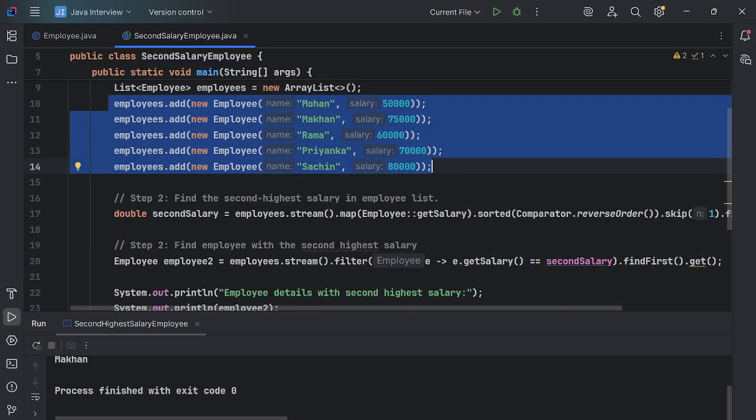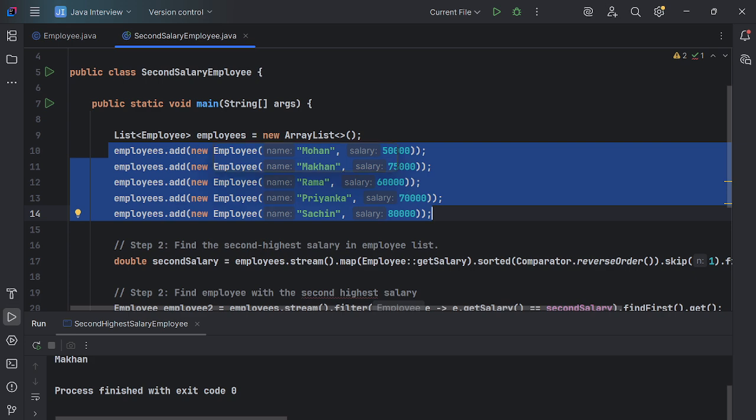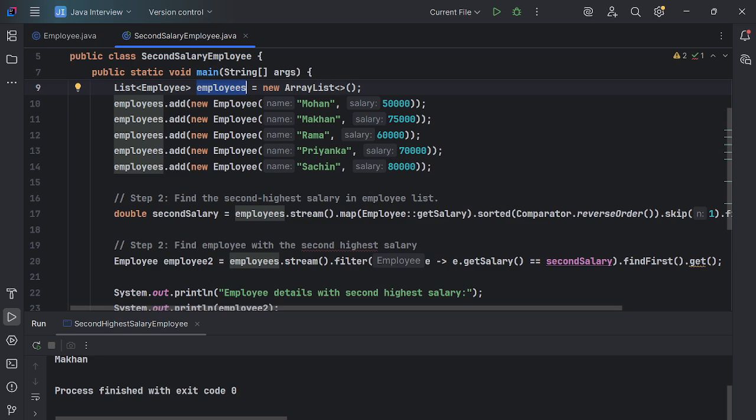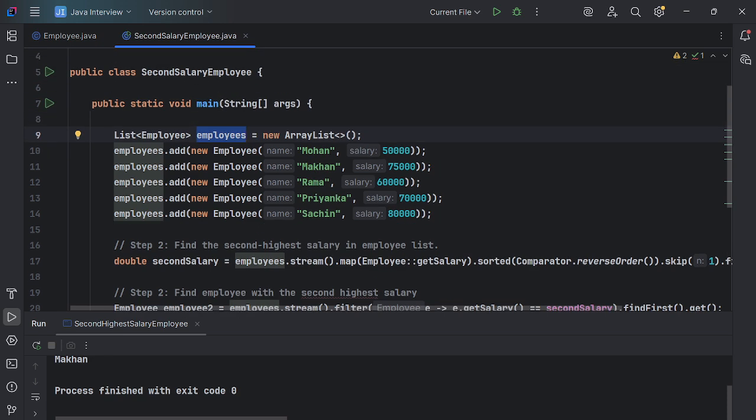So now from this list of employees, I have to find which one has the second highest salary, guys. Here, if you see, what is the highest salary? By seeing it itself you can tell 80,000 is the highest salary, which Sachin is getting, because the others are 70,000, 60,000, 75,000, 50,000. But the second highest salary is 75,000, which Makhan is getting. So we have to find this object's details: new Employee Makhan and salary 75,000, guys.